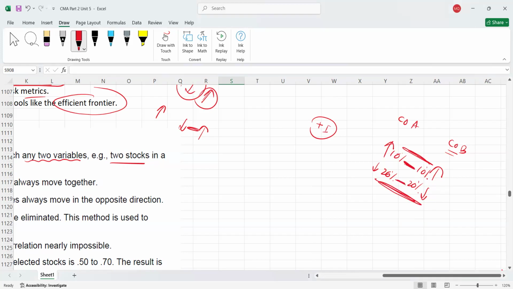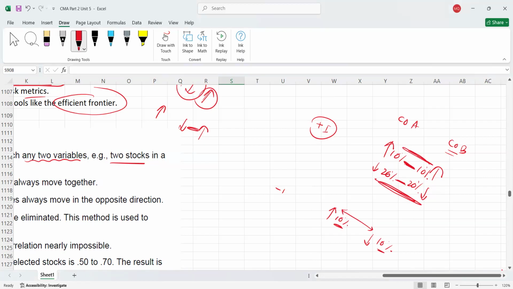So this is what is called +1. Okay, so this could be the correlation. Then there is a correlation of -1 also. -1 means what? If company A's stock price is going up by 10%, B's stock price might go down by 10%. Again, here both stock prices are moving in the opposite direction, but the proportion of change is the same. This is called -1 correlation.